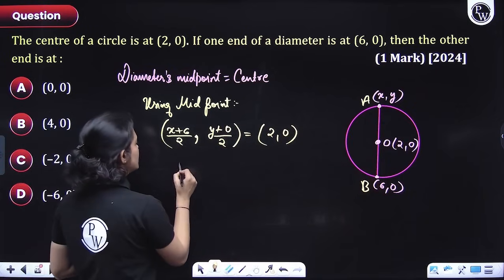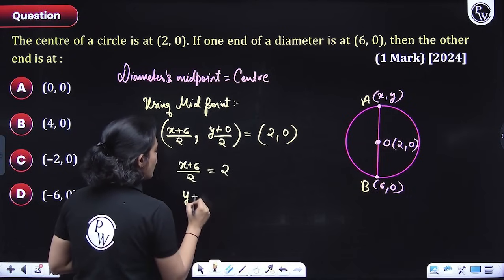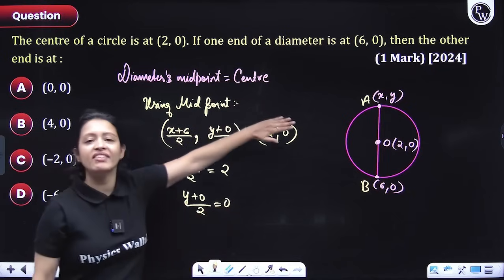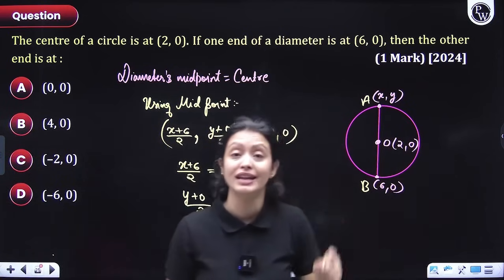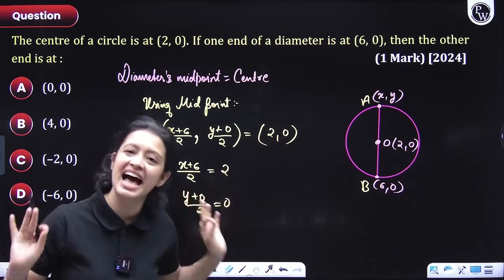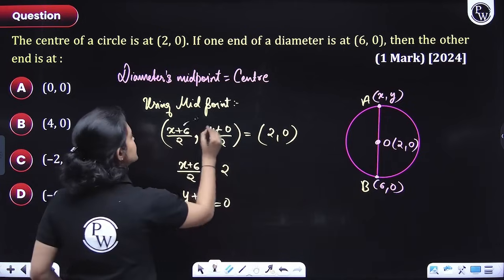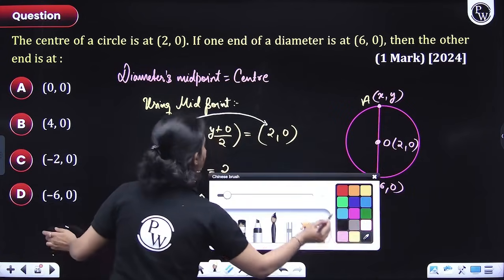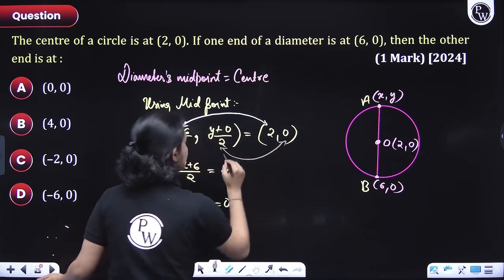So from here you can say that the x coordinate would be equal to the x coordinate and the y coordinate must be equal to the y coordinate. Remember, whenever you have an equality in terms of coordinates, then x coordinate would be equal to x coordinate and y coordinate would be equal to y coordinate. It's as simple as that. Please remember this. Like this. Okay.